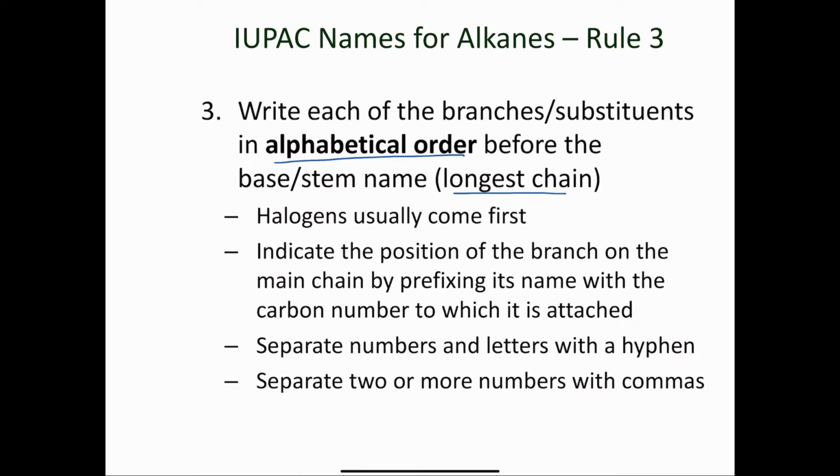chain. So if we have a halogen in our molecule, like fluorine, chlorine, bromine, or iodine, those usually come first. And if I have a fluorine, I give that the name fluoro. If I have a chlorine, I call that a chloro. If I have a bromine, I call it a bromo, and an iodine, I call that an iodo. Then we indicate the position of the branch on the main chain by prefixing its name with the carbon number to which it's attached. So let's say, for example, you have a methyl on the third carbon, you would say 3-methyl.